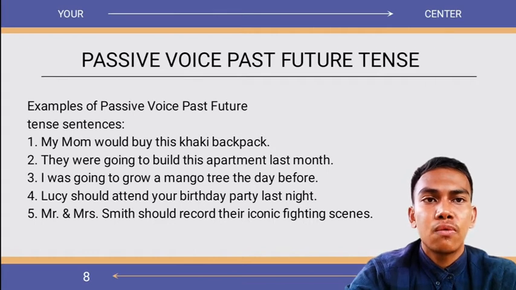This apartment was going to be built by them last month. 3. I was going to grow a mango tree the day before. A mango tree was going to be grown by me the day before.